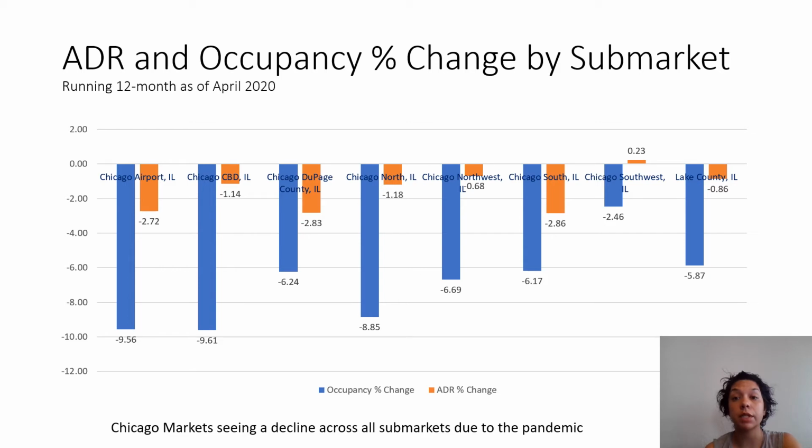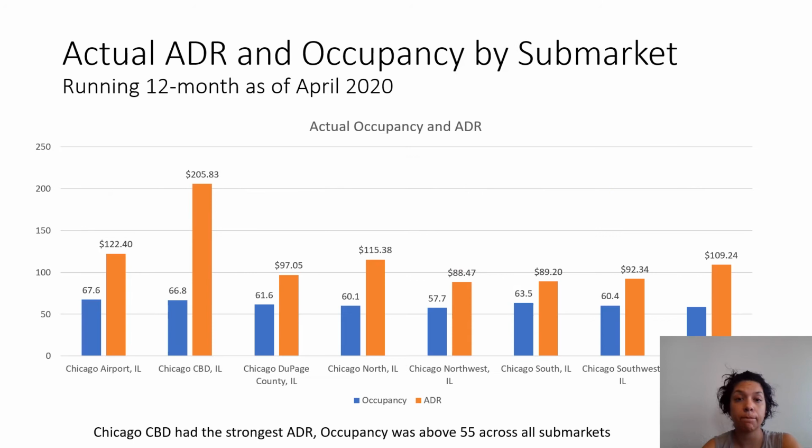ADR and occupancy percent change by submarket. Chicago market is seeing a decline across all submarkets due to the pandemic. And here, if we look at actual ADR and occupancy by submarket, Chicago CBD had the strongest ADR. Occupancy was above 55 across all submarkets.